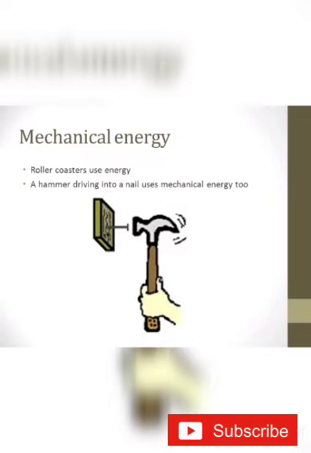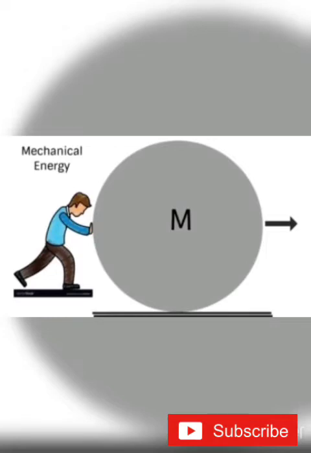Then third, mechanical energy of a hammer is used to apply a force on a nail. Then last one, mechanical energy can bring a moving body to rest and make a body at rest to move. So these are the uses of mechanical energy.